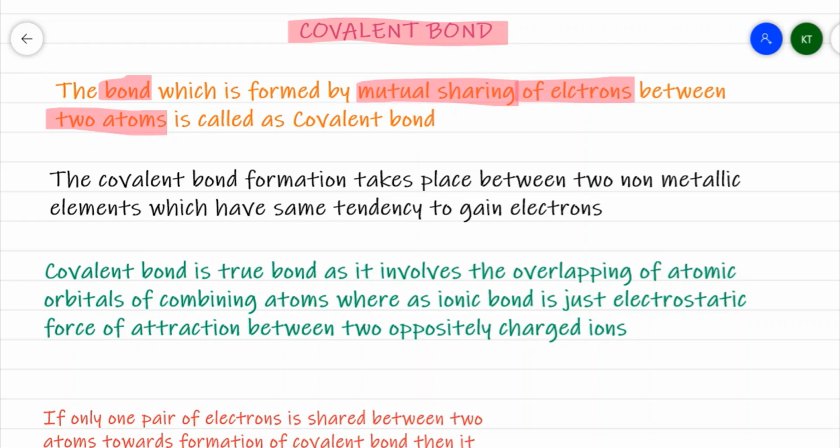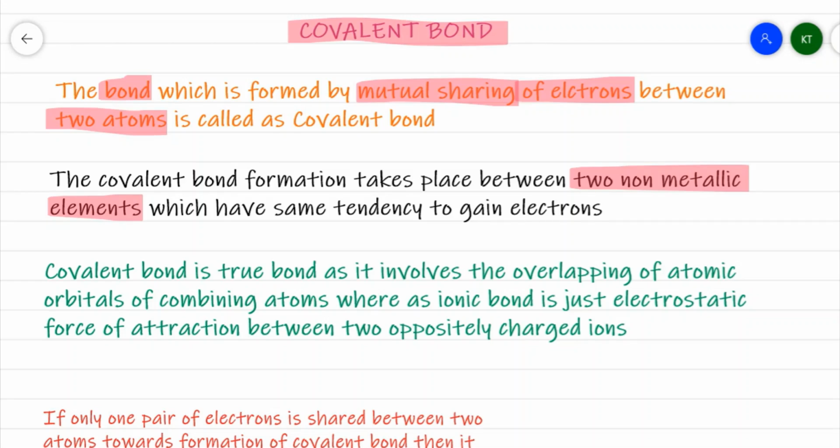So here I have atoms mutually share each other's electron and results in a formation of a bond that is known as covalent bond. Now generally covalent bond formation takes place between two non-metallic elements. Now in case of ionic bond, it has been formed between metal and non-metal, where metal loses electron, non-metal gains electron.